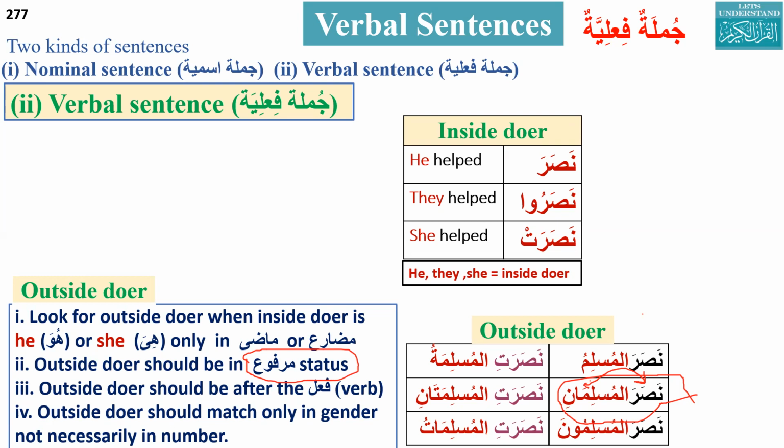So if the inside door is he or she, we have to look for the outside door. Why are we looking for the outside door? Because we have to start the translation from that outside door. That is the fa'il, so that he will be replaced with the outside door. So now fa'il will not be he. The outside door is the fa'il. So two Muslims help.